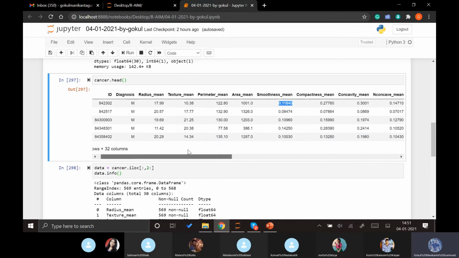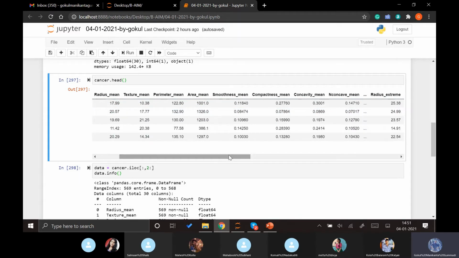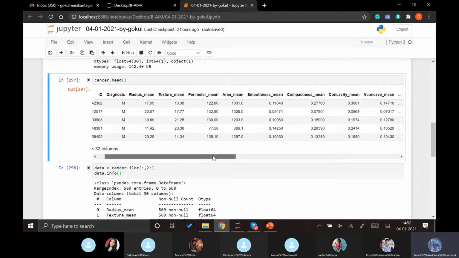So the change in values, if you see, the average mean is almost all thousands, and the perimeter is in hundreds. So all the values have different digit counts, or we can explain it as different scale. All these columns are having different scales right now. That is why they are having different values which are not easy to compare.